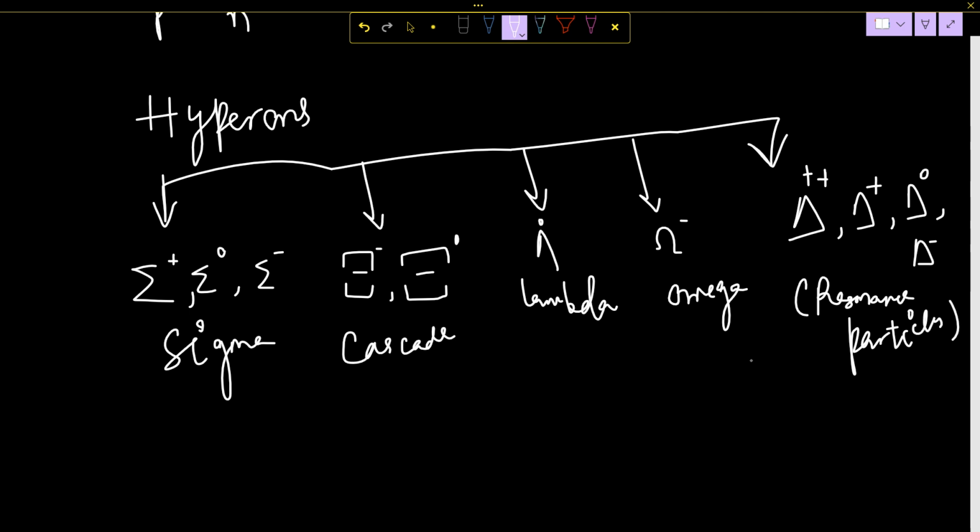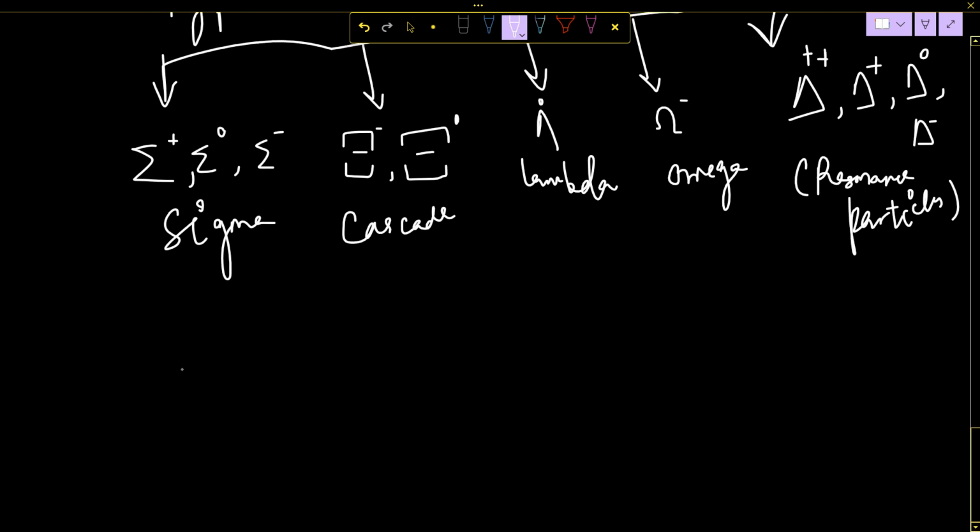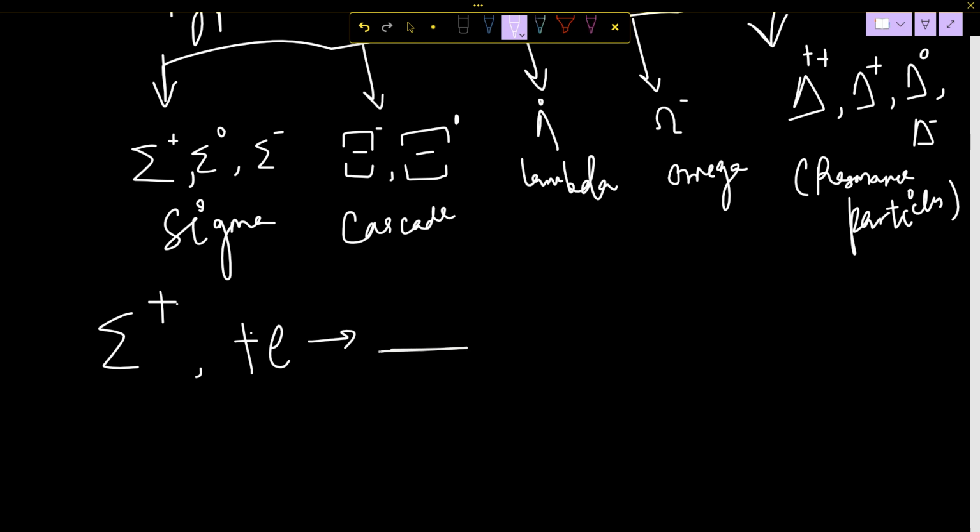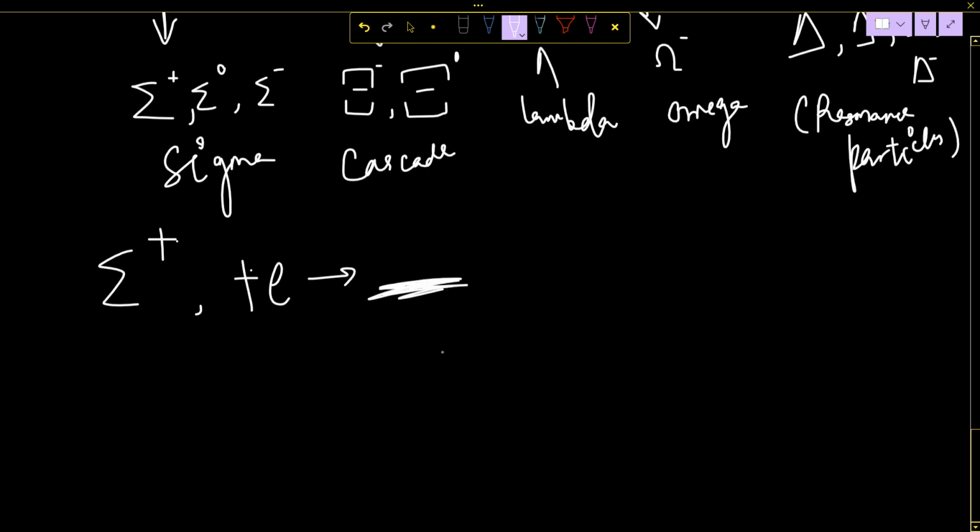Right. So if we see sigma plus, its charge is what? Plus means plus 1 E, isn't it? So you have to tell me its quark structure.